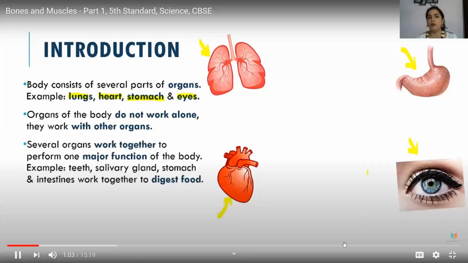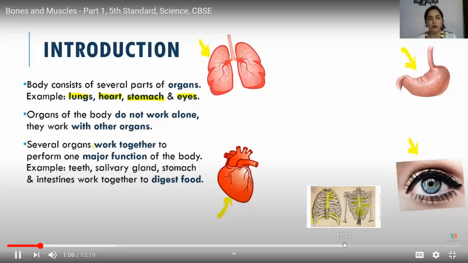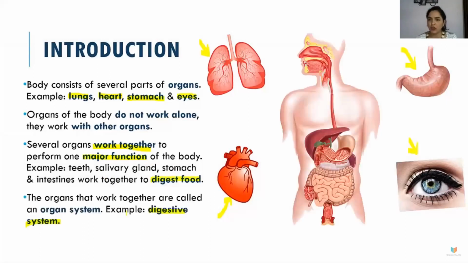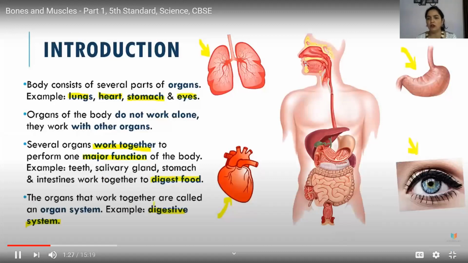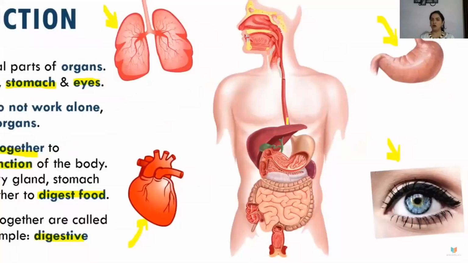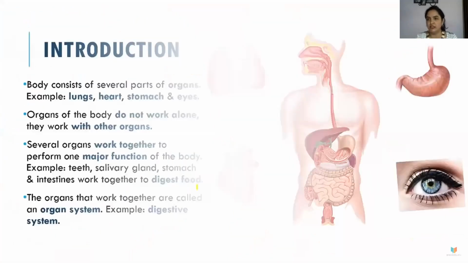Now, organs of the body do not work alone, as you all know. Several organs work together to perform one function of the body. For example, teeth, salivary gland, stomach, and intestine work together to digest food, and that is what we call the digestive system. You can see the digestive system here. All the organs are there: the mouth in the beginning, then the esophagus, liver, intestine, stomach, everything. At the end, the urethra is also there. So in this digestive system, food is digested.